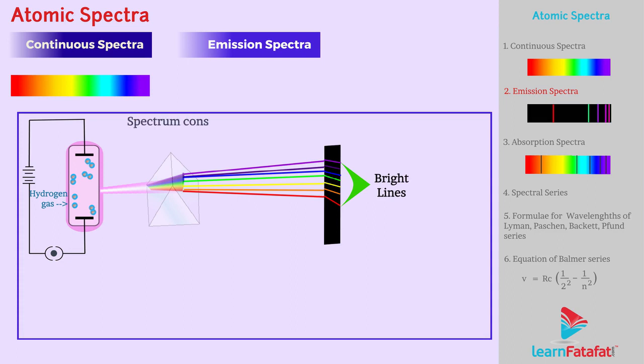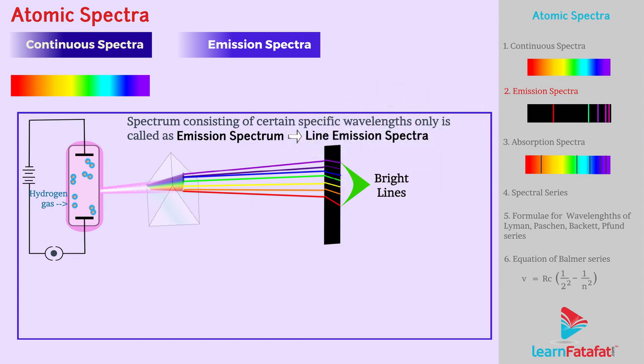Such a spectrum consisting of certain specific wavelengths only is called the emission spectrum of the gas. Here it is line emission spectra. It happens because in gaseous state, atoms emit radiations only at specific fixed wavelengths, resulting in the formation of line spectrum.